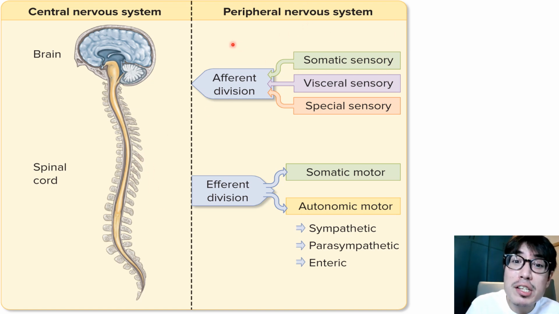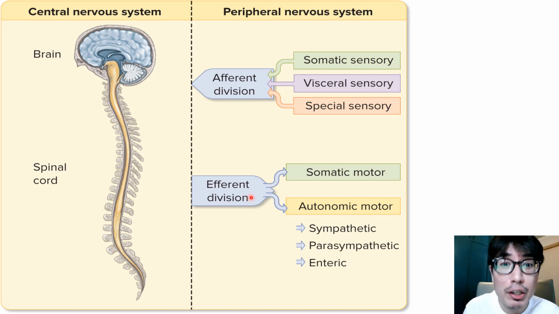The peripheral nervous system, on the other hand, is that part of the nervous system outside of the brain and the spinal cord. And it has two divisions, the afferent and the efferent division. Basically, the afferent division of the peripheral nervous system carries signals from the external environment or the internal environment, that is the environment of our organs, our viscera, and transmits this information into the CNS for processing.